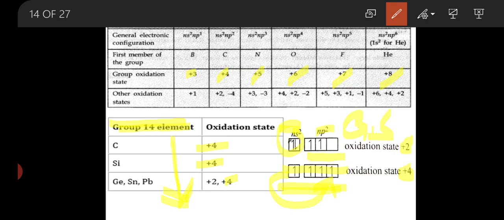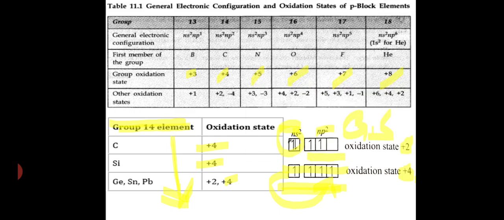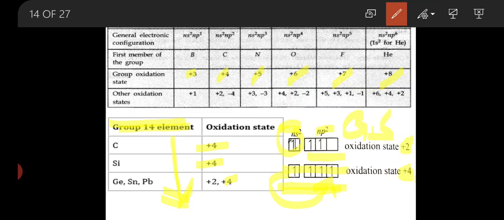So it shows a variable oxidation state of +2 as well as +4, and it even gains four electrons, due to which it shows a -4 oxidation number also. Here we can say it ranges from +2 to -4. These are the variable oxidation numbers for the group 14 elements.